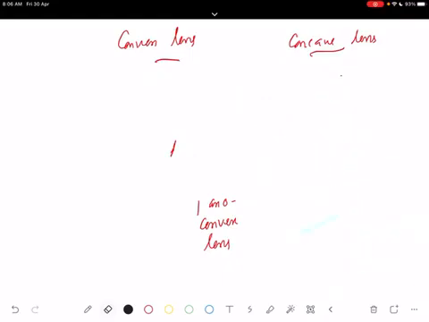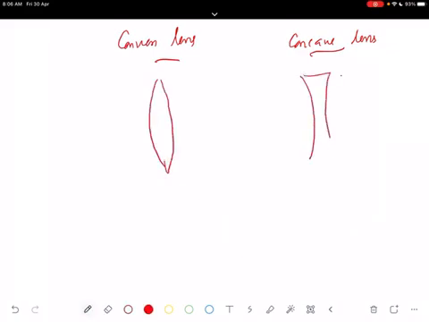In the case of a convex lens, two surfaces are curved. This is a curved surface, this is also a curved surface. So we can see that it's a part of a sphere. The first surface, you can see, is a curved portion.